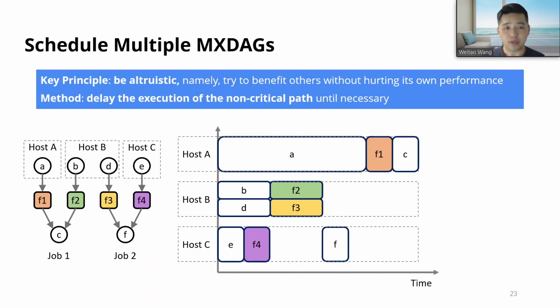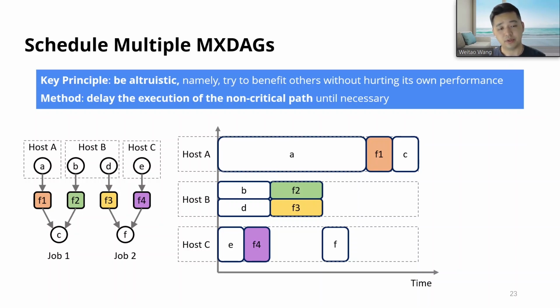If we have multiple applications or jobs, we have to schedule multiple MXDAGs at the same time and share the resources between them. In this case, the key principle is to let every application be altruistic, which means the application will try to benefit others without hurting its own performance. One of the methods is to delay the execution of the non-critical path until necessary.